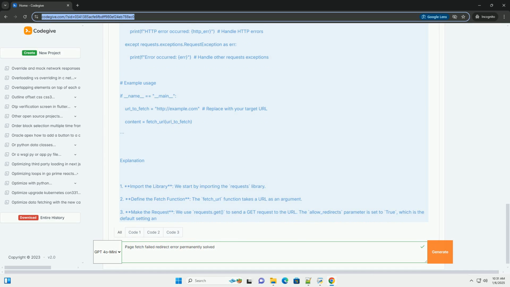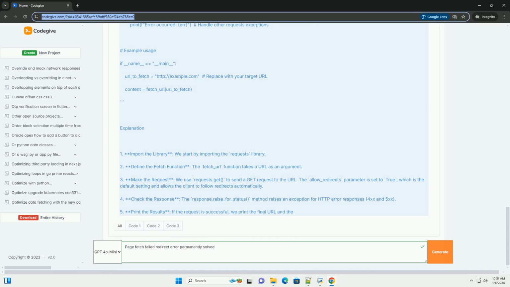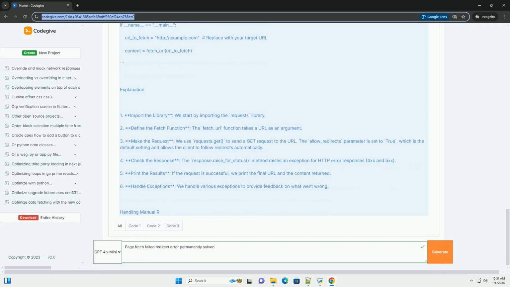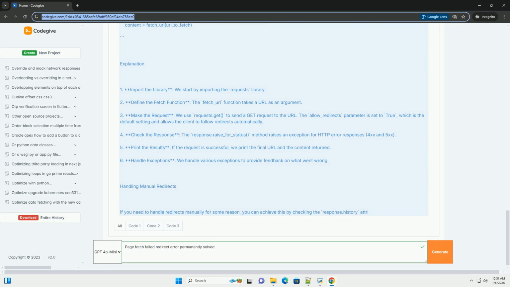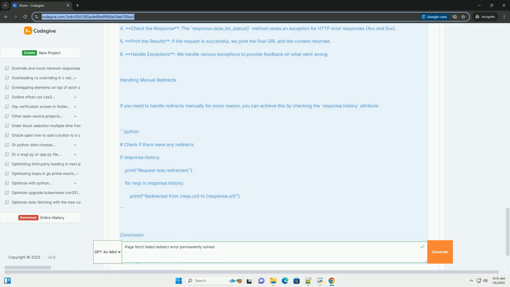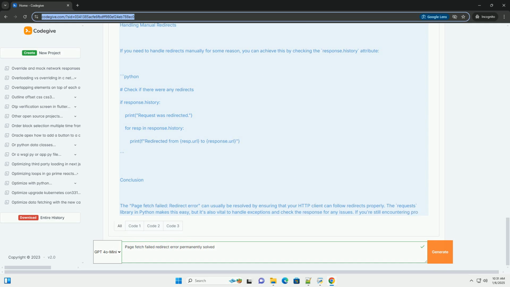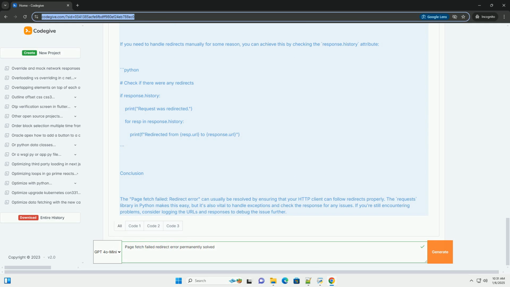Understanding the redirect. A redirect is an instruction from the server to the client, browser or program, to fetch a different URL. For example, you might request http://example.com, and the server might respond with a redirect to http://www.example.com. If your code does not follow the redirect, or if it gets caught in a redirect loop, you'll encounter a page fetch failed error.